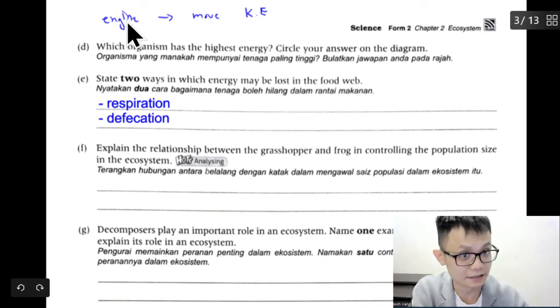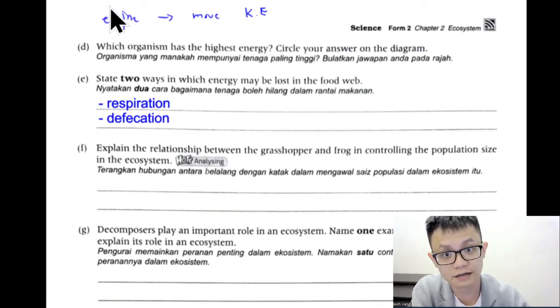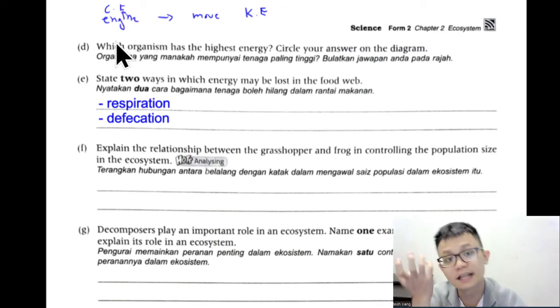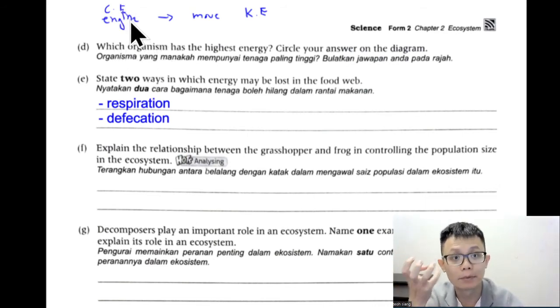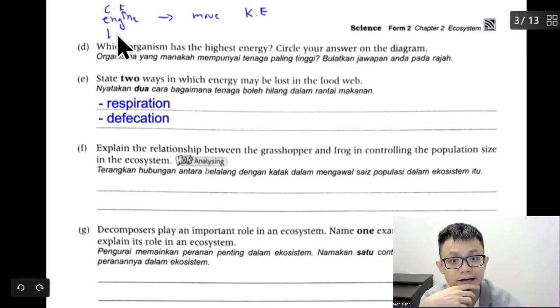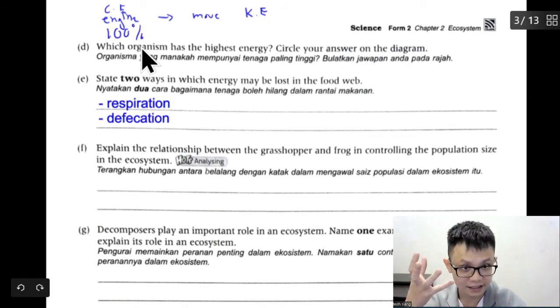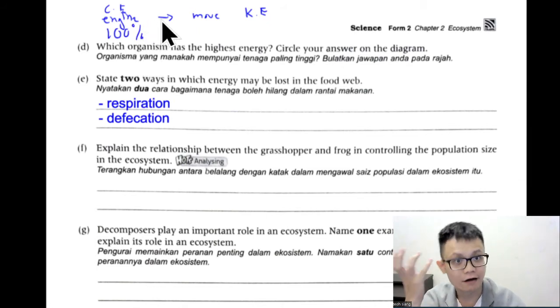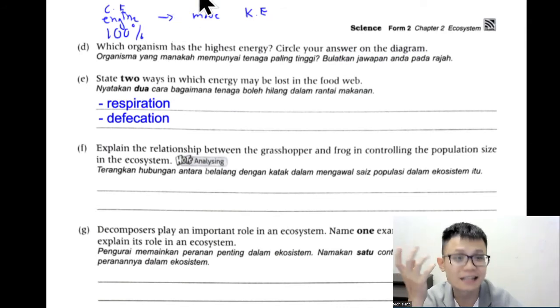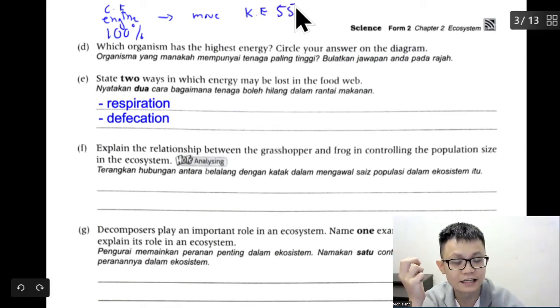This engine is using chemical energy from petrol. I burn it so I can get the energy. Let's say I have 100% of the engine energy. Even now, we are so advanced, the most efficient engines only manage to transfer around 55% of the energy.